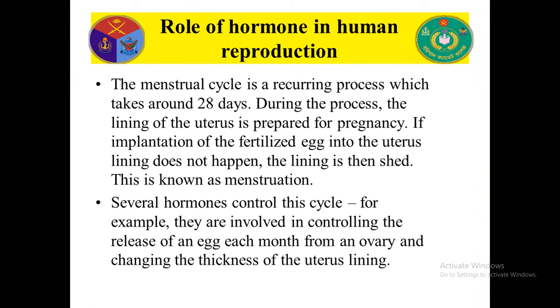Several hormones control the cycle. For example, they are involved in controlling the release of an egg each month from an ovary and changing the thickness of the uterus lining. So the menstrual cycle occurs for the release of an egg. Every month, one egg is released from the ovary, and that is related to menstruation.